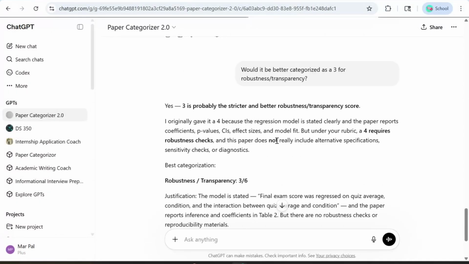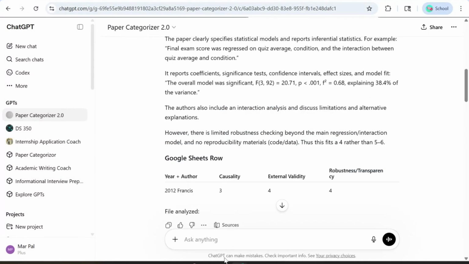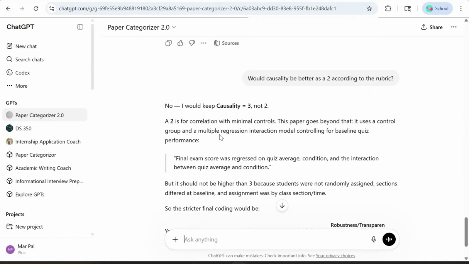You always need to be the one to make the final decision about the rankings. The bot will often give too much or too little leeway, especially in the robustness and transparency aspect, and so suggesting a different rating is never a bad idea if you think it might fit better. Sometimes the bot will agree with you, and sometimes it won't. Like if I tried to push that this deserves a 2 in causality, it explains why its original ranking is still better.